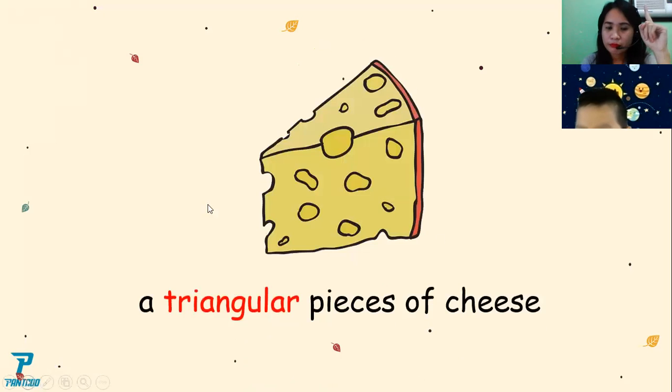Next. What is this? What food is this? Do you know this kind of food? What food is this?